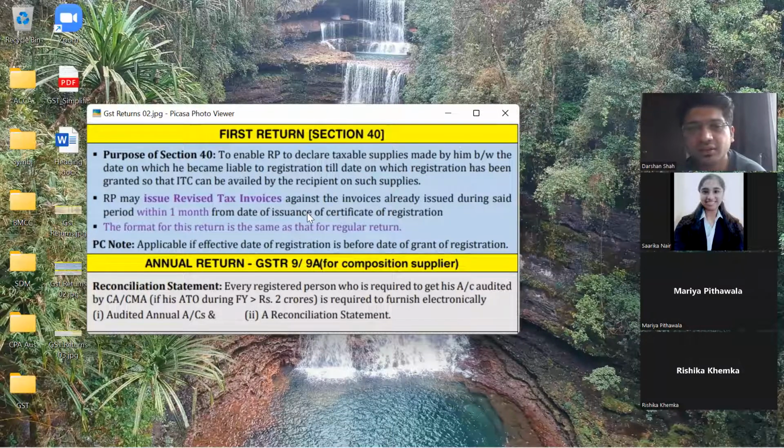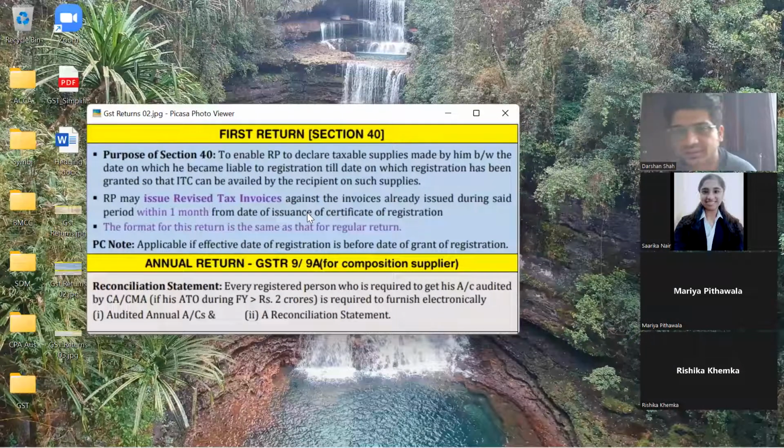Okay. Now see, there is this concept of first return. You are filing the return for the very first time. Till last year, your turnover limit was 9 lakhs, so you don't need to get yourself registered, correct? And no concept of GST returns. But now, in this year, you have crossed the limit of 40 lakhs and registration has become compulsory. Now, first time you'll have to file a return, right?